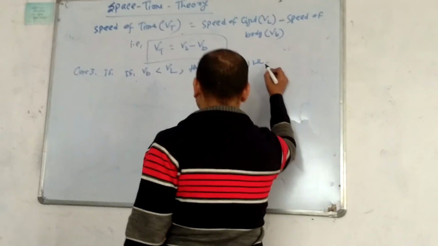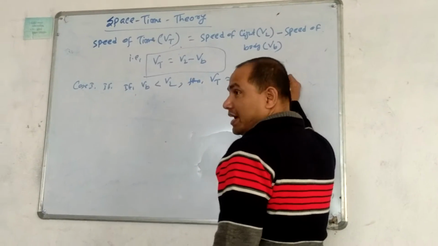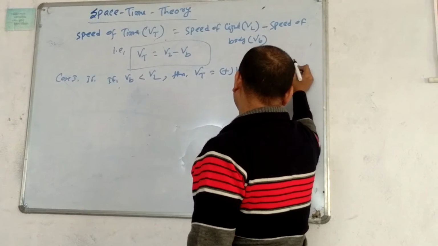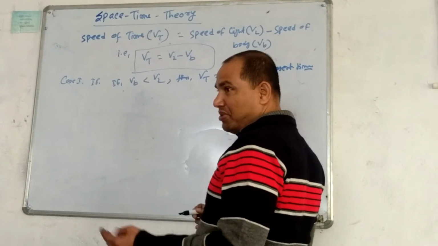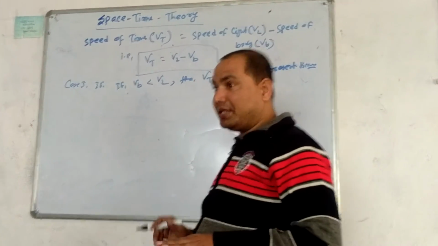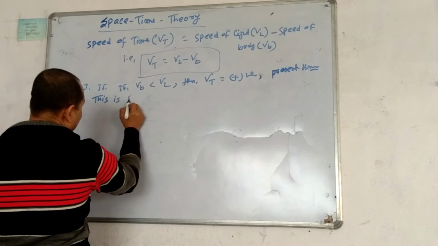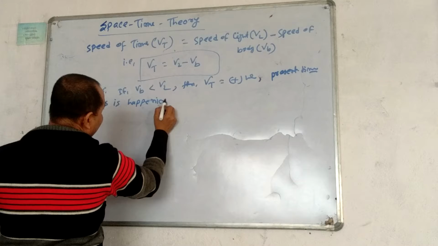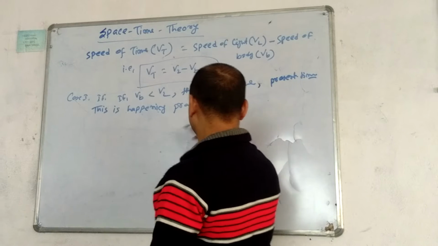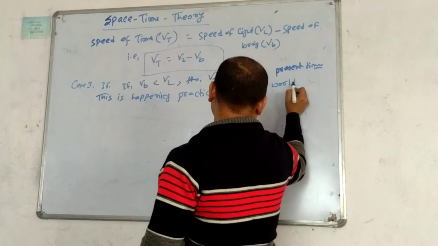A positive speed of time means we can see the present and past. We are facing the present time, we are memorizing the past time, we are imagining the future. Practically in this world, what is happening is that nobody crosses the speed of light.